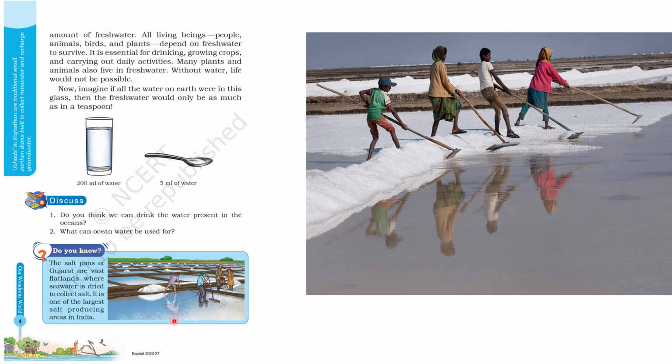And do you know about Gujarat? Have you heard about Gujarat? It is a state in India. The salt pans of Gujarat are vast flatlands where seawater is dried to collect salt. It is one of the largest salt producing areas in India. So this is the Gujarat salt producing area. You see, the salt from the ocean is deposited on this land and people collect it.